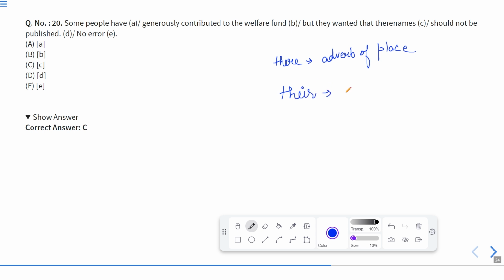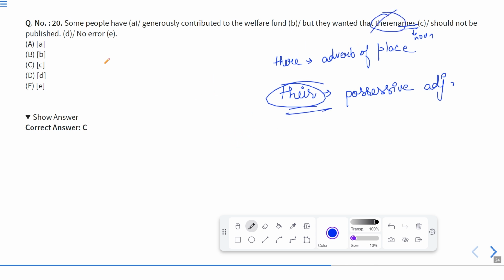their is the possessive pronoun, possessive adjective, sorry, possessive case, or you can say possessive adjective. Now, names are nouns, and with nouns we can only have their names. It means the names belong to them. Okay, so this there is incorrect over here. It should be replaced with their. Therefore, the error is in part C. So our answer is C. Okay, now let us move to the next one.